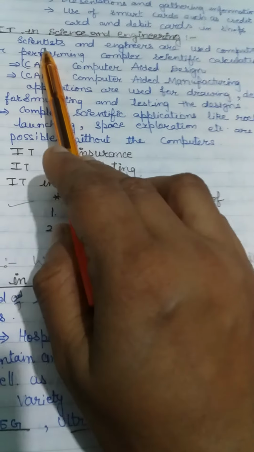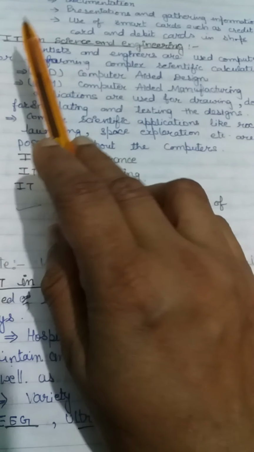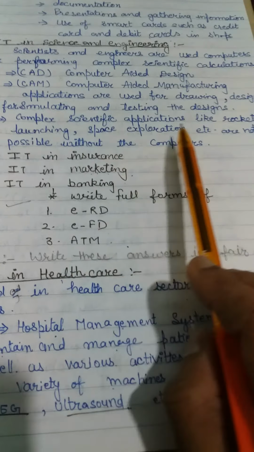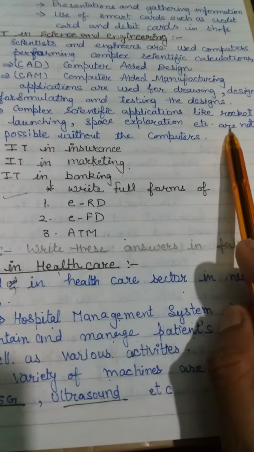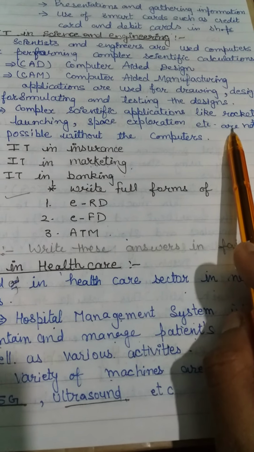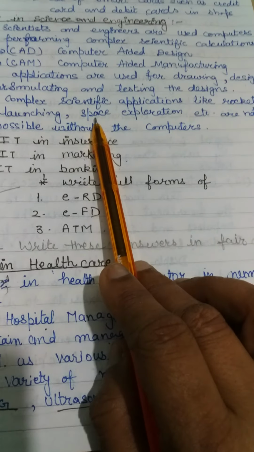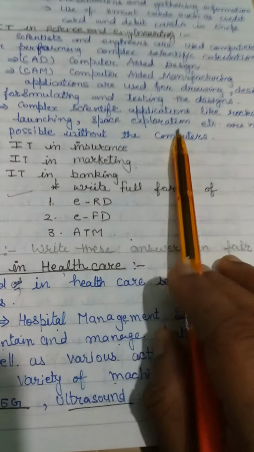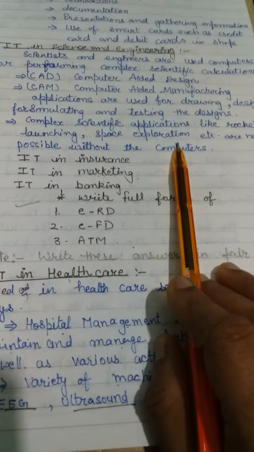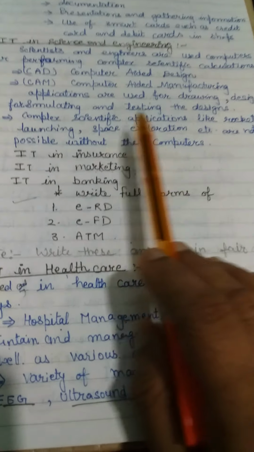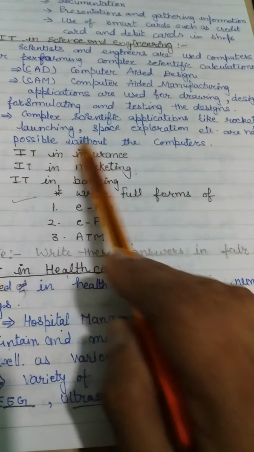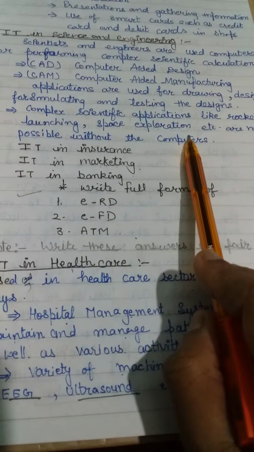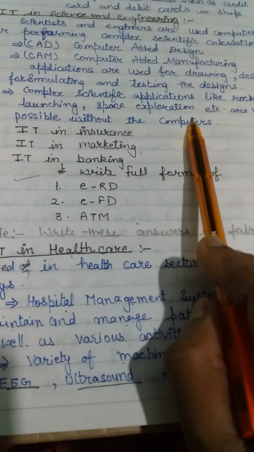And how IT is helpful for scientists: they do complex scientific applications like rocket launching, as all are aware, and then space exploration, weather forecasting, and population counting. Different types of work are done by scientists, and for these we use information technologies, different types of modern technologies.